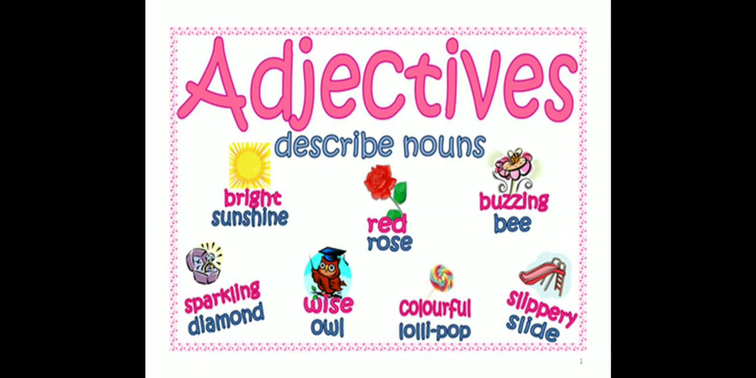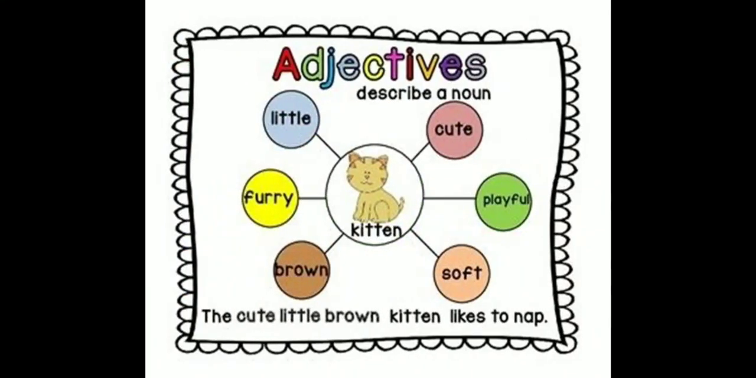So, all the adjectives bright, red, buzzing, sparkling, wise, colorful, slippery, they are describing some nouns, and describing words are called as adjectives. With one more example we will discuss.